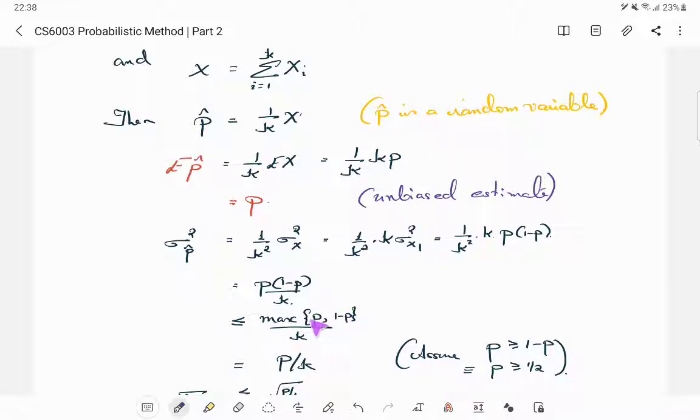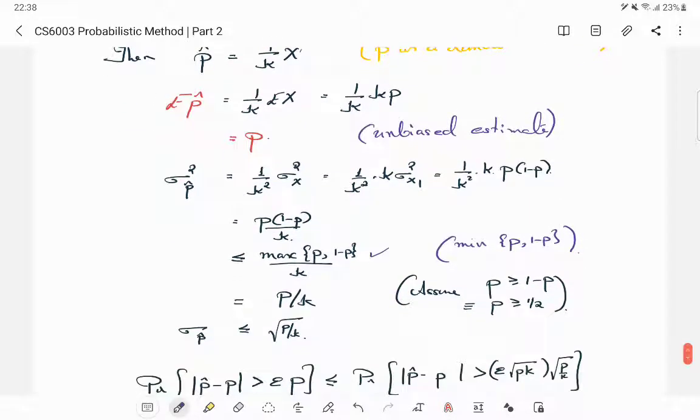Okay, so this is correct, but I could have upper bounded it by min of p and 1 minus p, which is a better upper bound, because it is like min of that quantity times something less than 1. Yeah, then I could have assumed that p is less than or equal to half.